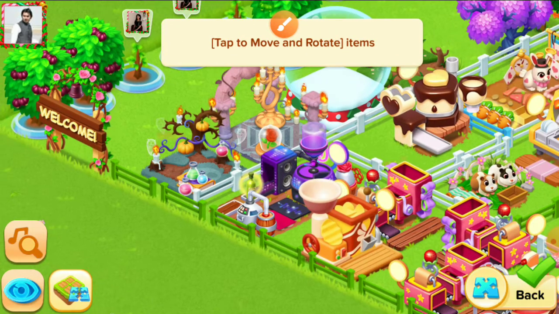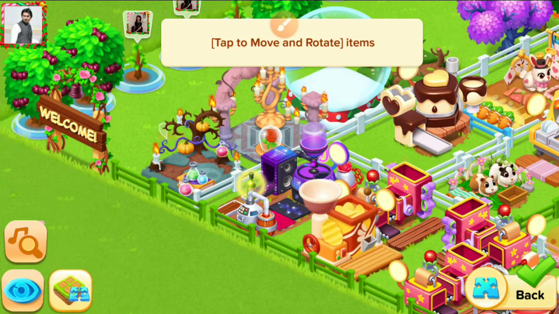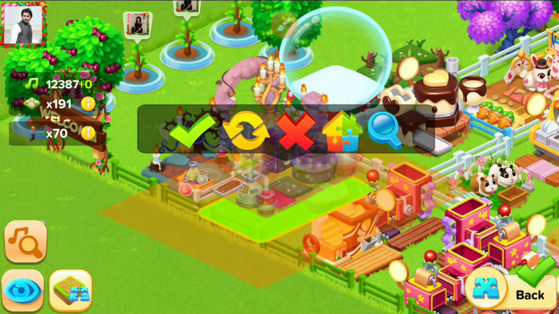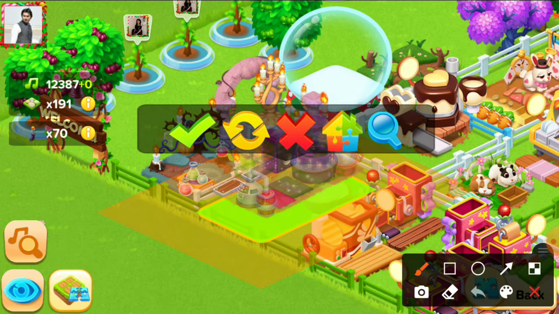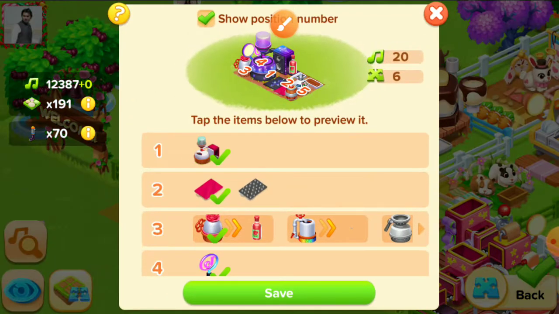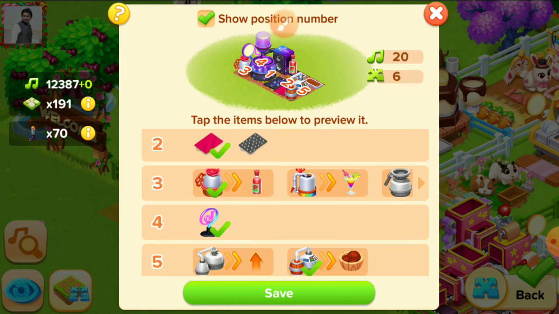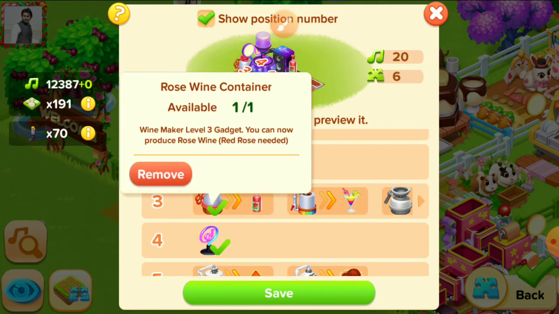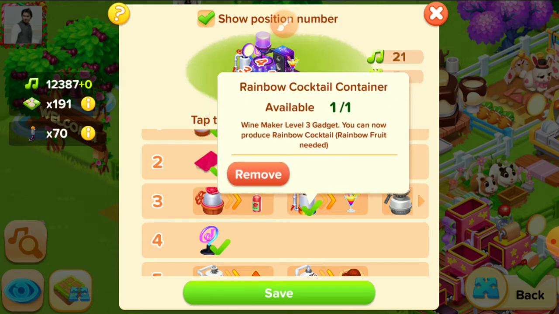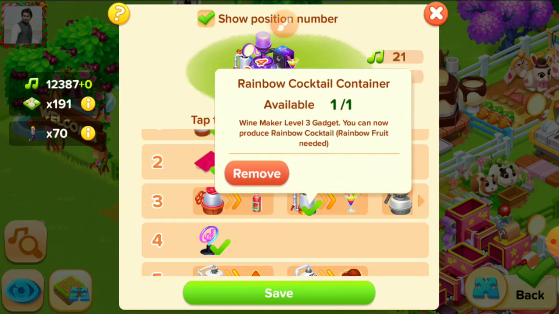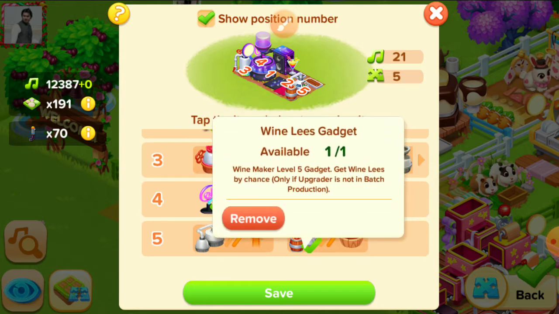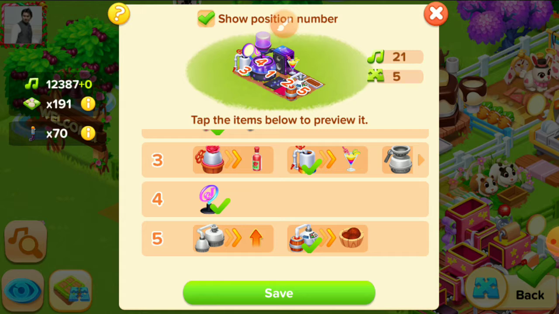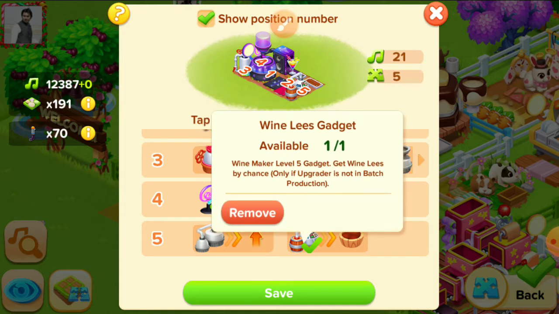Now tap on the wine maker here, wine maker, and now tap on this searching icon here. Here are the different gadgets we can make these things. For example, rose wine, rainbow container here, and here is the wine lees gadget. We can make the wine lees by selecting this gadget.